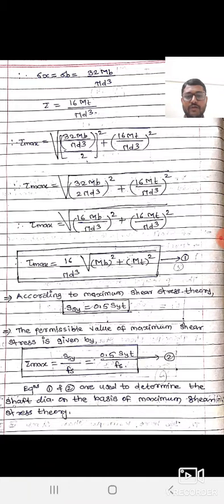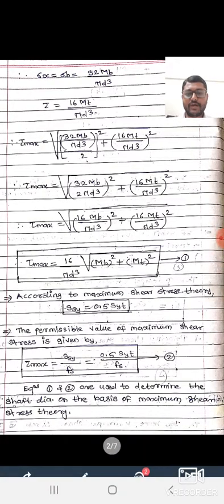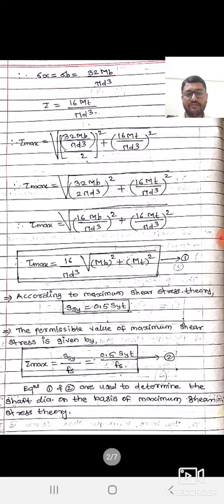SYT is the tensile yield strength. And the permissible value of maximum shear stress is given by tau max equal to SSY upon Fs, where Fs is the factor of safety, and we know that SSY is 0.5 into SYT.